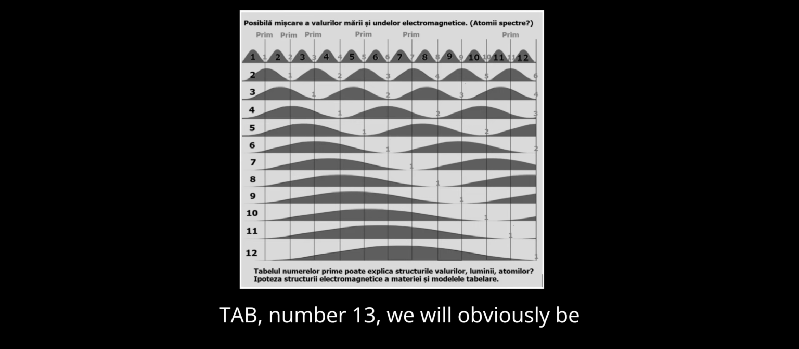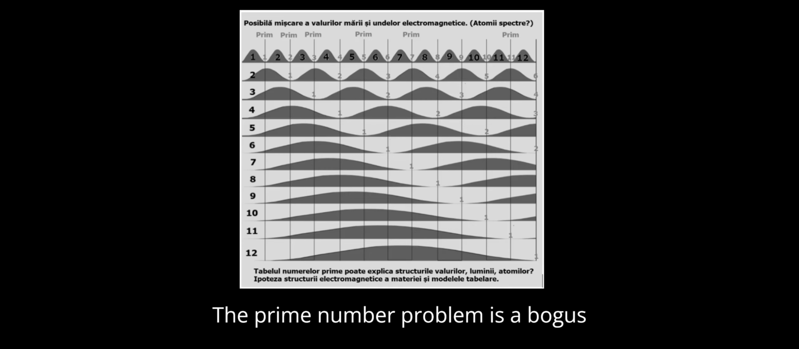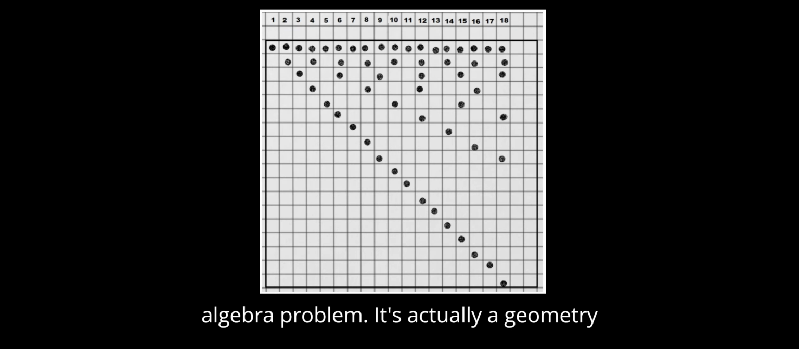Number 13, we will obviously be able to solve the problem without applying the equation called the Riemann zeta function. In fact, this approach is also perfectly valid in the case of the use of electromagnetic waves, the structure of atoms, spectra. The prime number problem is a bogus algebra problem. It's actually a geometry problem.